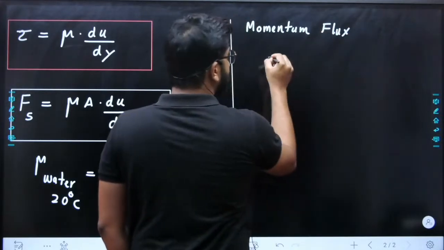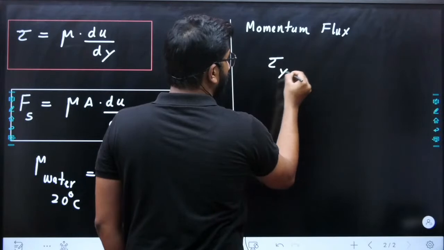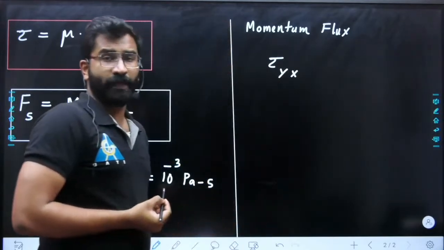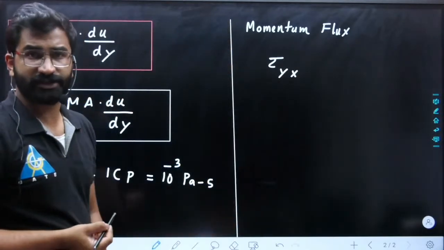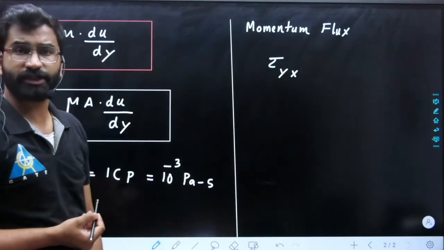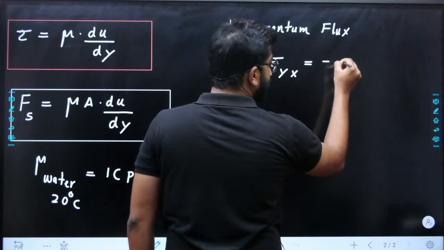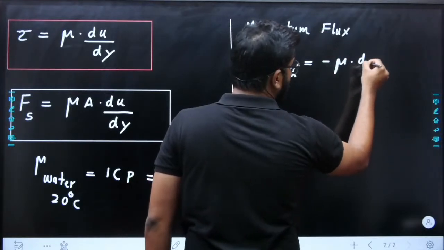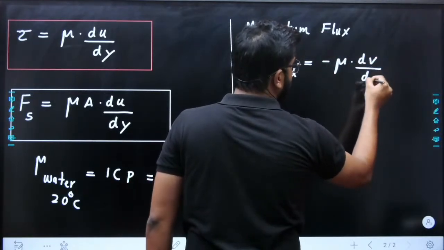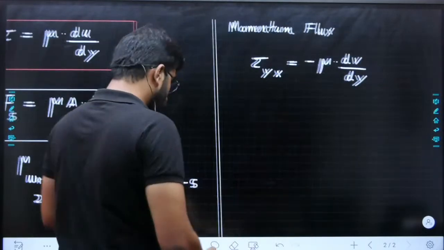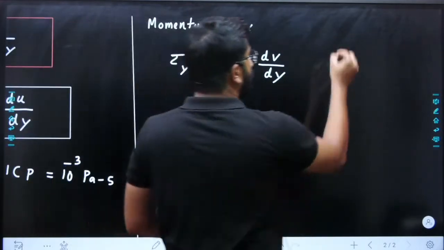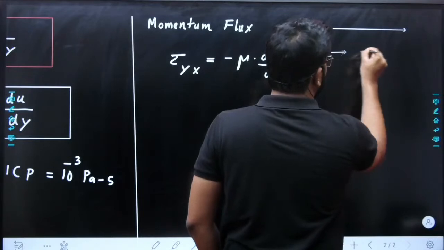Momentum flux we write as tau yx, where momentum is transferred in the y direction, or we can say minus y direction, when we have flow in the x direction. So tau yx we can write as minus mu into dv by dy. If you want to understand momentum flux, this is the meaning.